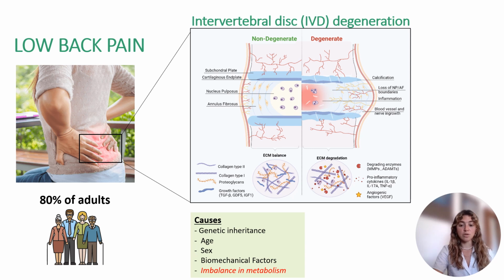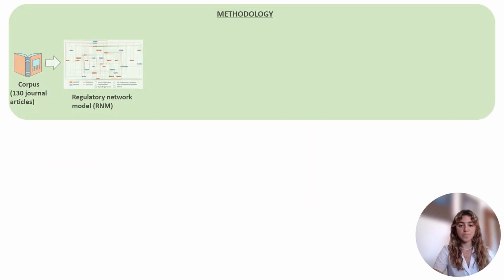Until now, the treatment of the degeneration is mainly based on surgery procedures and conservative approaches. Accordingly, a knowledge-based regulatory network model of nucleus pulposus cell for normal IVD regulation is presented. The network was built from a unique curated corpus of 130 journal articles in IVD research.